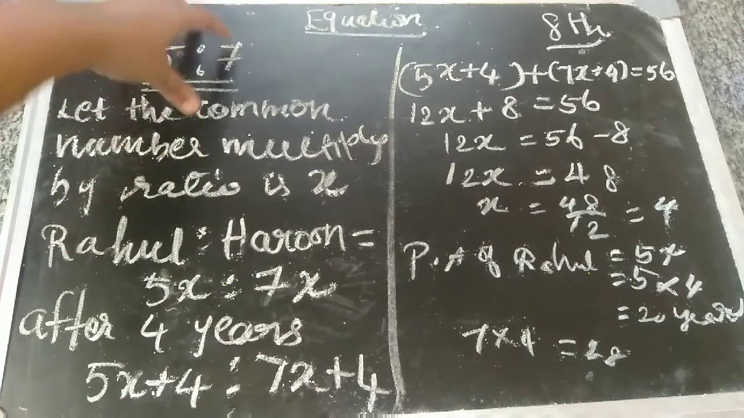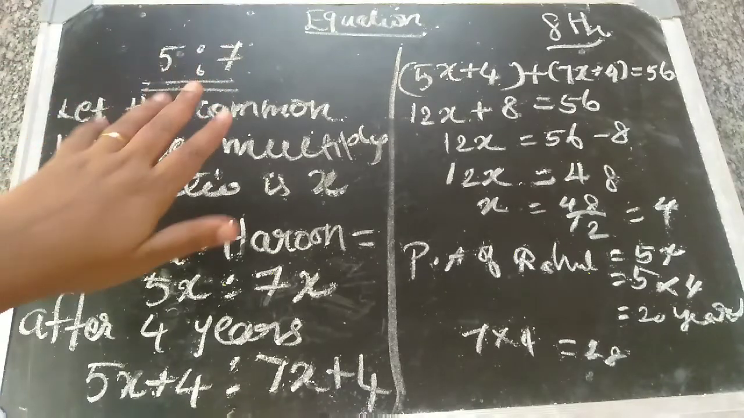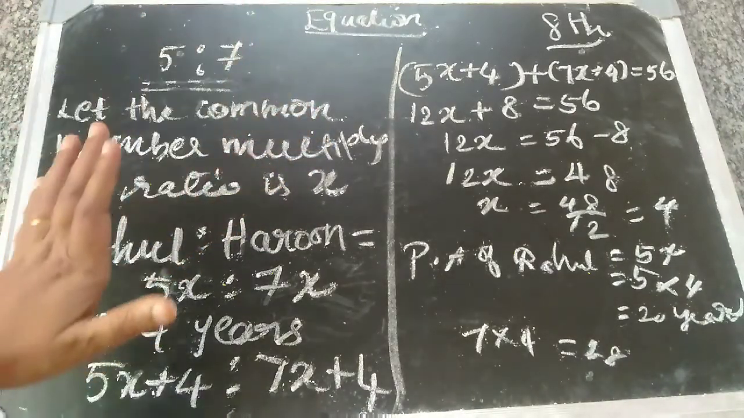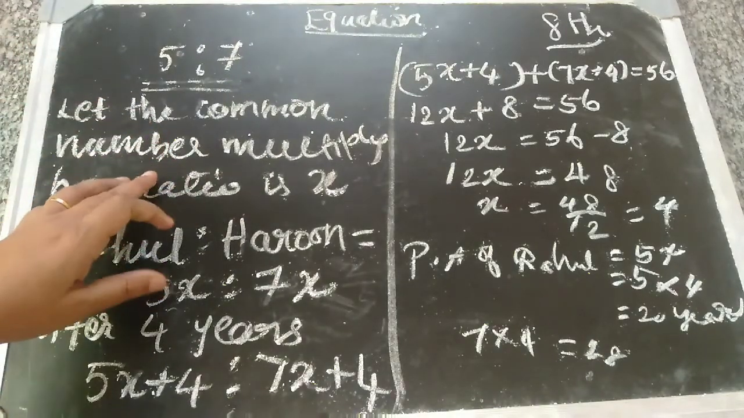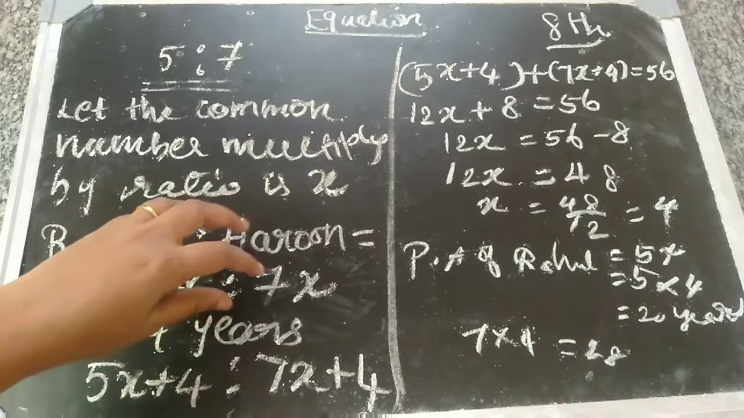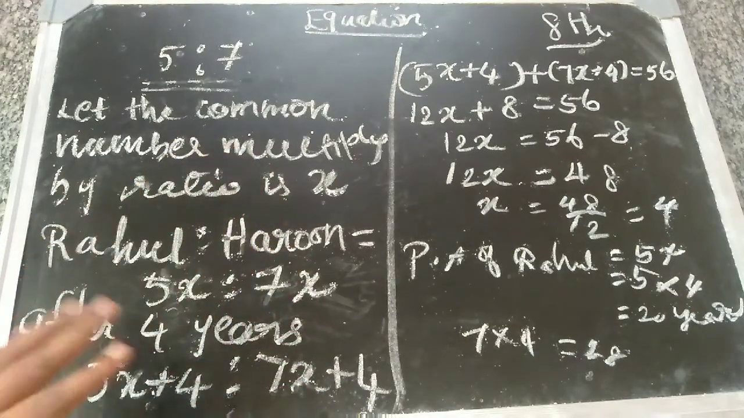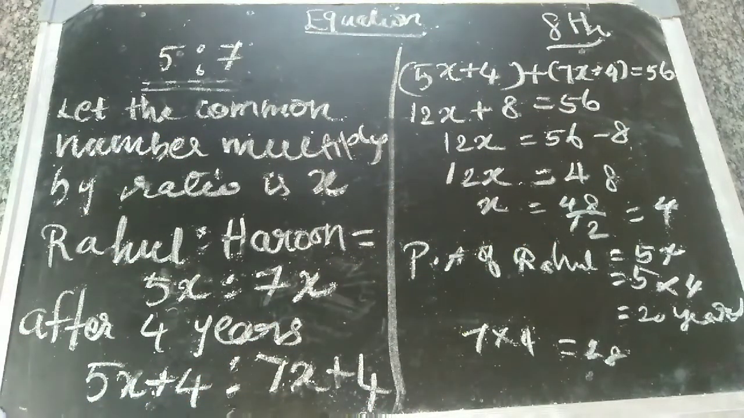Now, for a ratio, don't take it like that: Rahul is 5 and Harun is 7. Not like that. If it is a ratio, one common number is multiplied. So the common number you take as x. 5x and 7x are the ages. After 4 years means adding 4. Then they gave the condition that the sum of these is 56, and you have to simplify. You can get the answer.